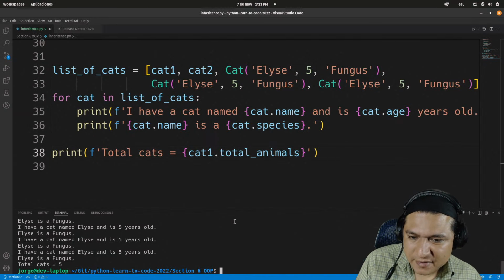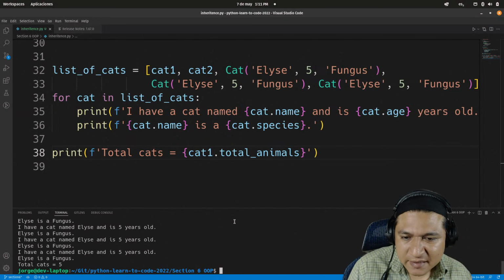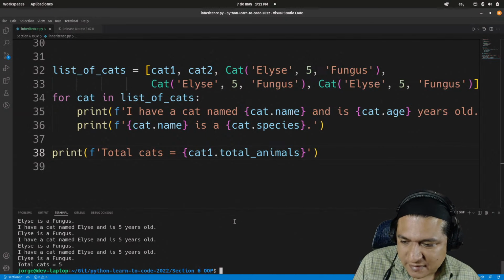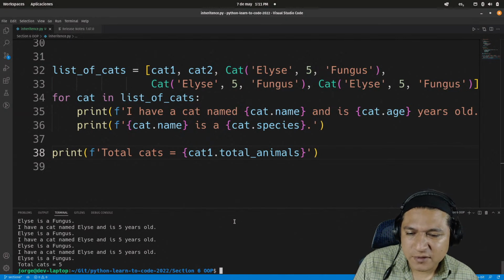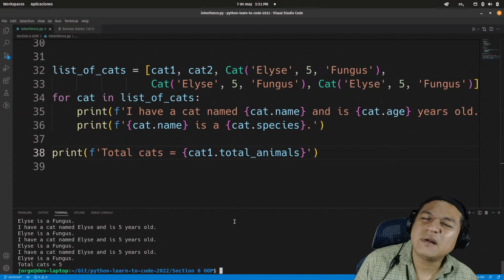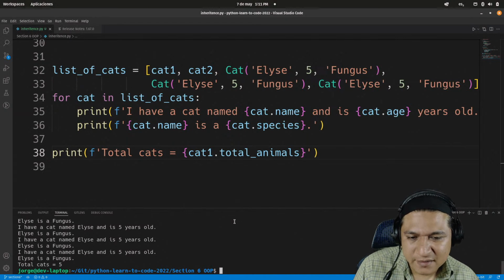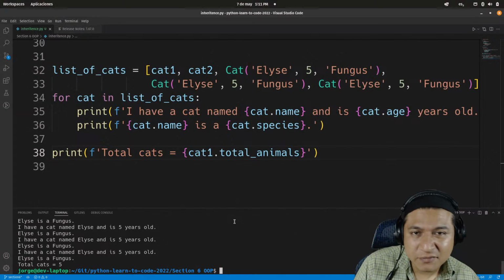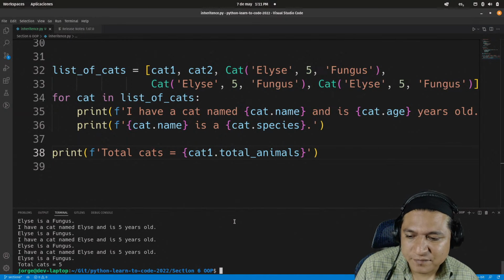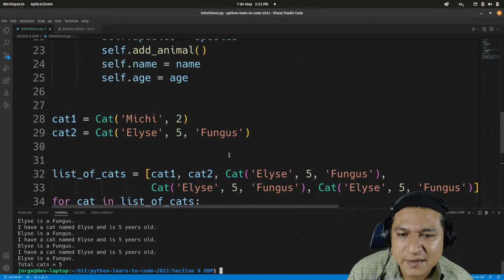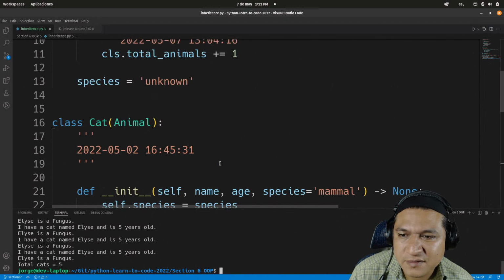If I pick the actual object and try to print the amount of animals that we are having here, it's actually working. But I wonder why. If I recall correctly, you can print directly from the class and you should get the actual value from the class. So I wonder why I'm not able to do this.